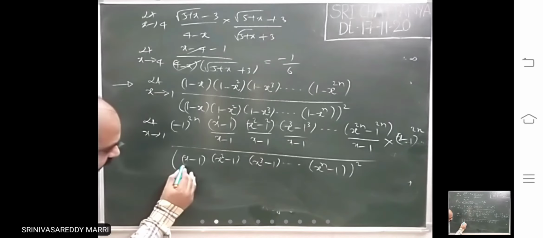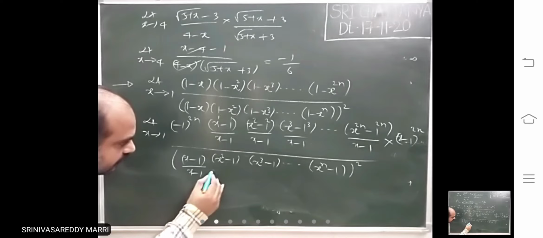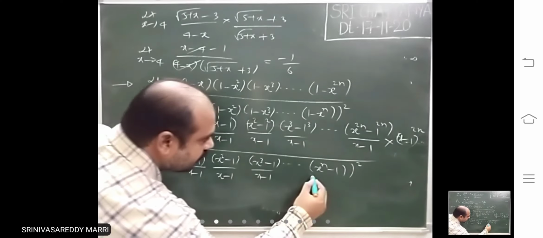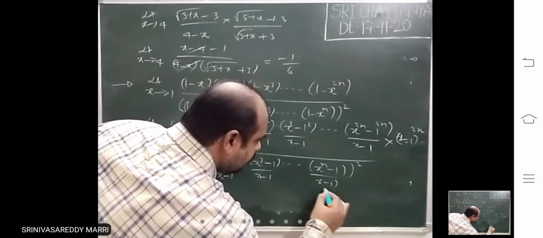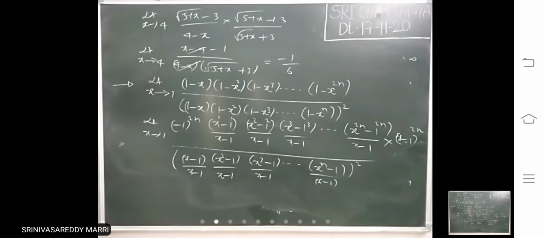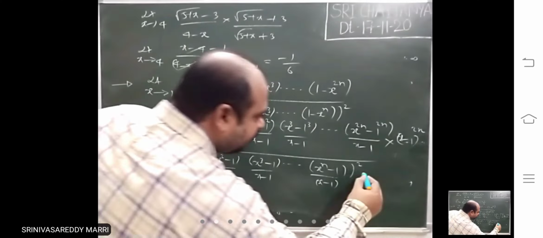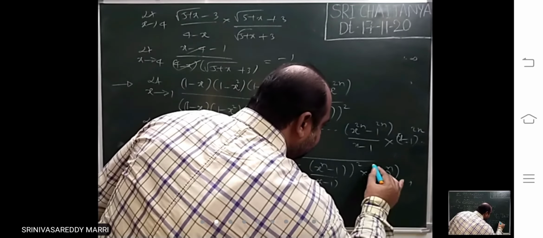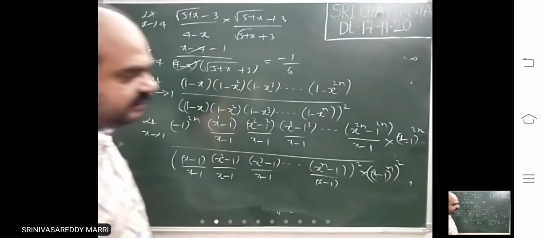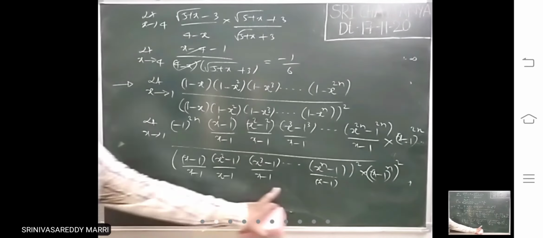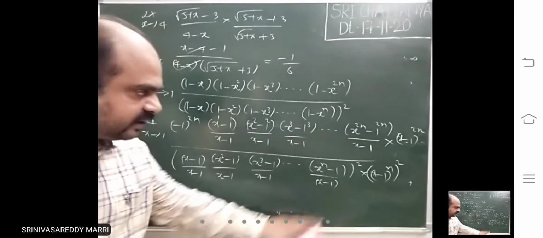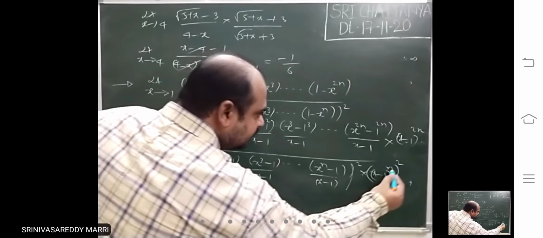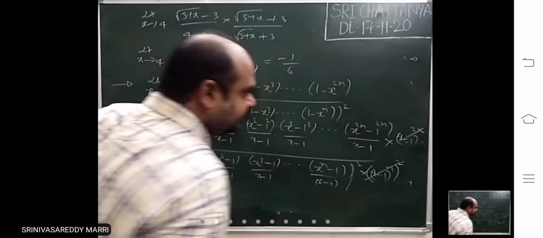Similarly in the denominator, how many x minus 1? n x minus 1, that is x minus 1 whole to the power n, whole square, that I have multiplied and divided. So this and this are the same.